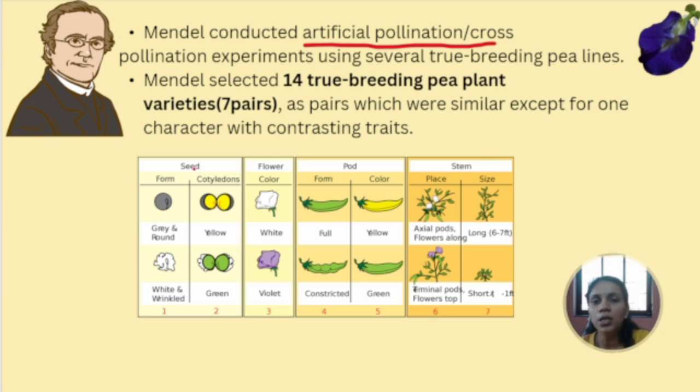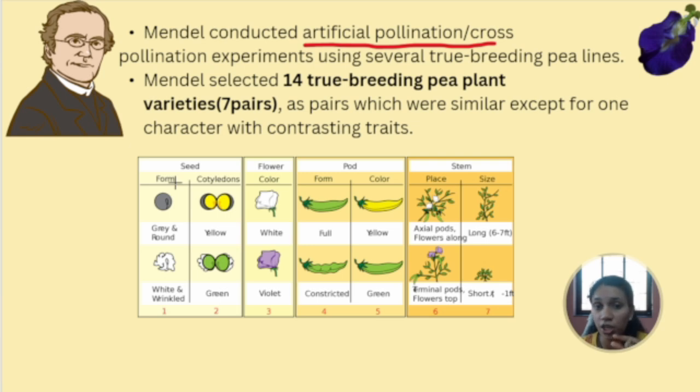For example, when he was working on seeds, everything about the plant was the same, but the form of the seed, whether it was grey and round or wrinkled and white. Then the cotyledons' color, yellow and green. The flower color, white and purple or violet.